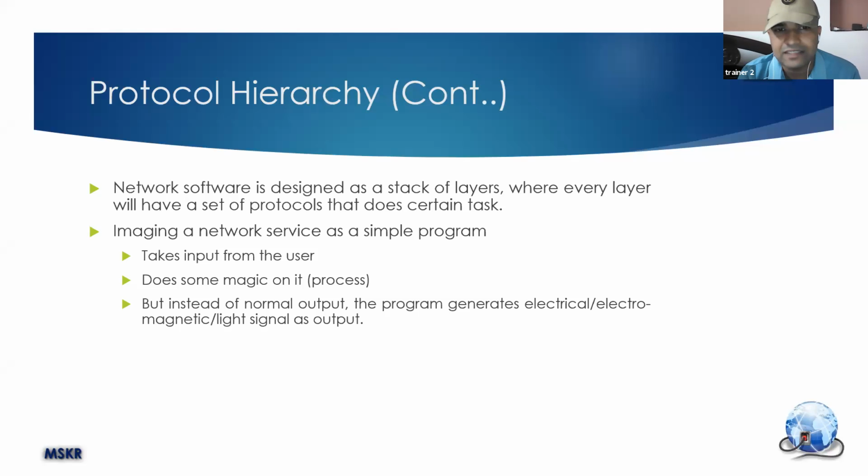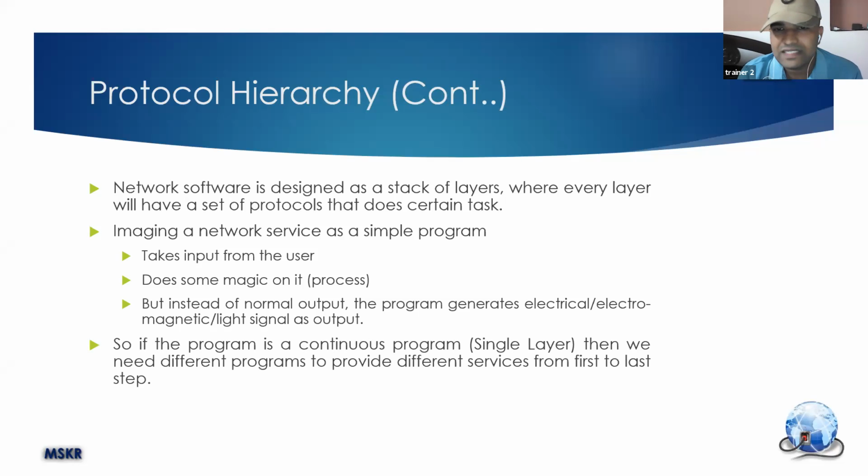You need to write a simple program which can't use functions. You know the purpose of functions is to avoid repeated coding. Whenever a task is repeatedly done, instead of writing the code again and again, you can write that code separately and call that function whenever you want. But just imagine you can't use a function, then your program will become complex. Yes or no? So if a program is a continuous program, a single layer, there are no functions.